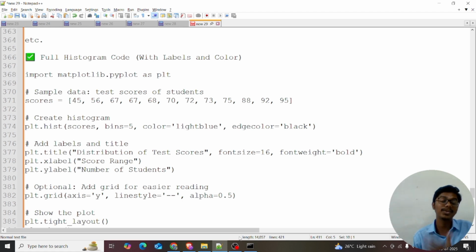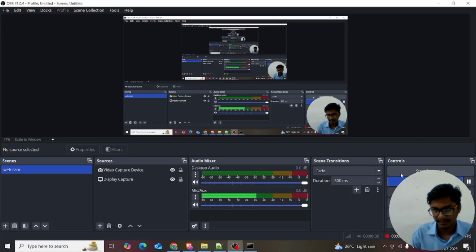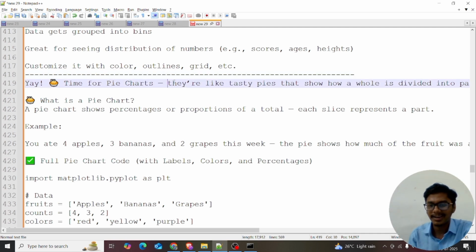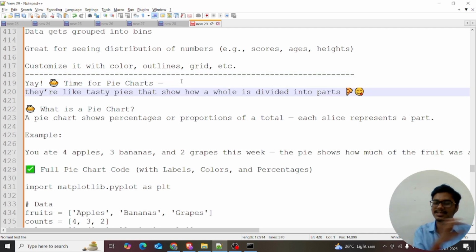In the next session, we are excited to see the pie chart. So let's go. Yes, guys. Now let's learn about the pie chart. It's just like a tasty pie. Have you tasted Lati pie, Lati choco pie? Many vending machines have the Lati choco pie. It's 10 rupees, right? That's how the shape looks. That's a pie chart.